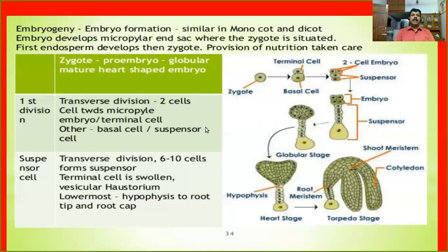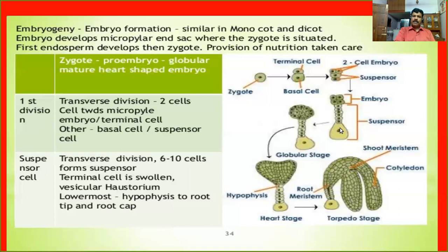Then again, what happened? The suspensor cell or the basal cell, this large basal cell, enlarges and undergoes transverse division. As a result of continuous transverse division, it is converted into a 6 to 10 celled structure. Look, this is the 6 to 10 celled structure, and this is called a suspensor. The basal cell undergoes continuous transverse division to form a 6 to 10 celled structure called a suspensor.